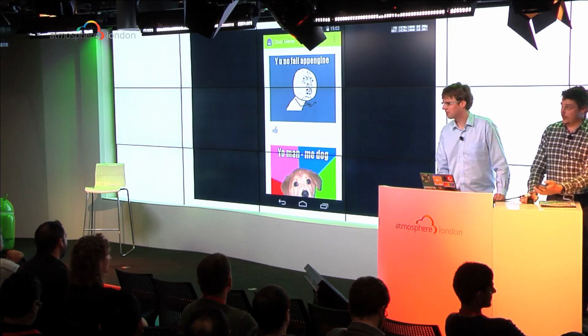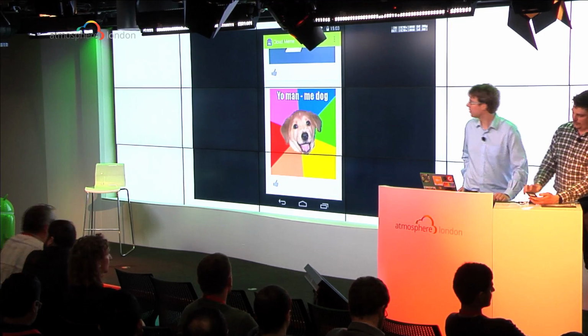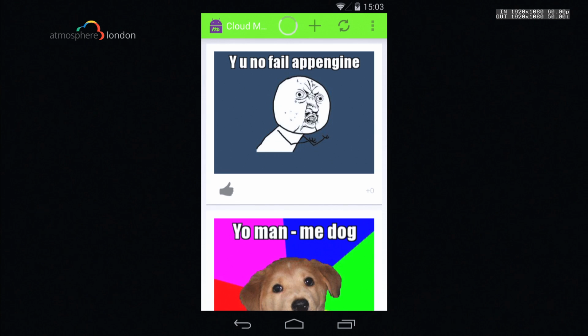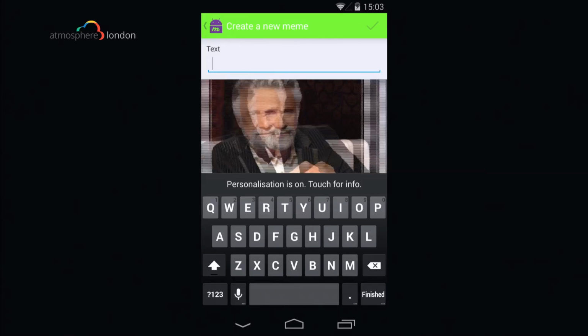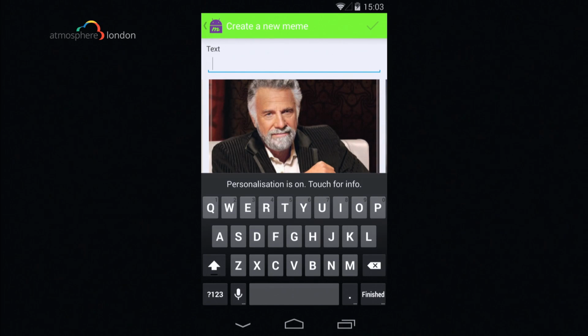Right, so this is the application running on the phone. It's talking to the web service. So you can see the two memes that we set up in the stub. And they're the only two memes that are running. And we also have a stub service in order to be able to create a meme. It has some preloaded templates, but we haven't written the service yet to store that, so we'll show you that once we've written that.